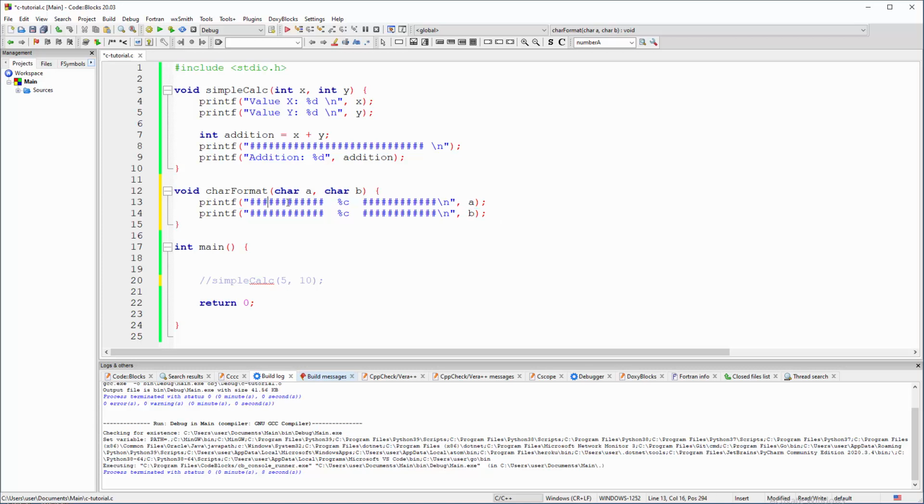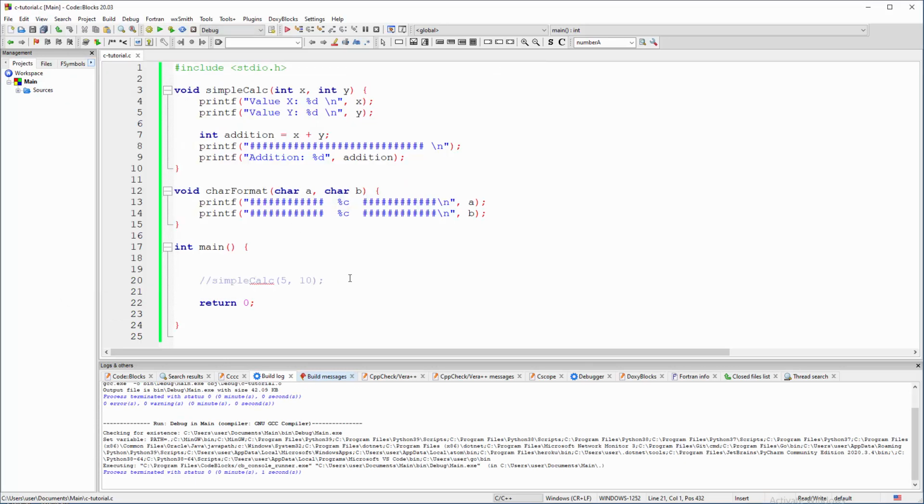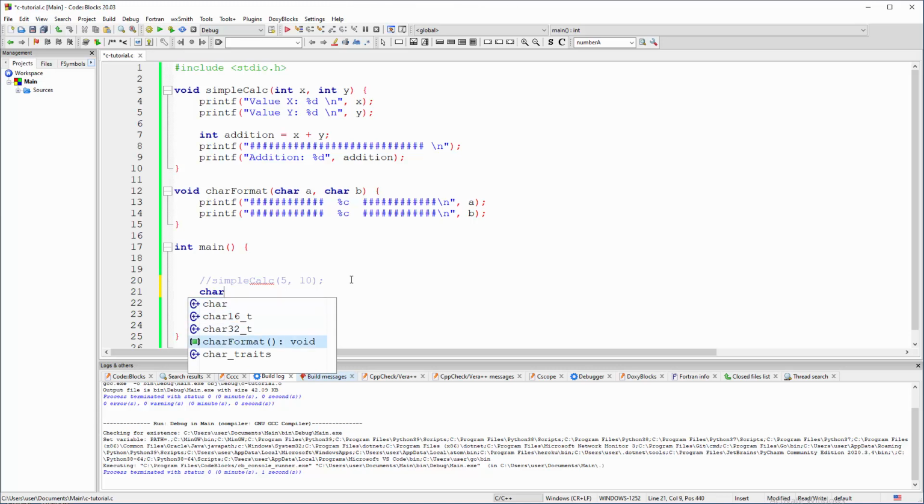Okay, so this is like a custom report, custom operation, and this is grabbing stuff and shooting it into here. This is like a mortar. We are shooting from here into this target. Okay. Again, what's gonna happen? Nothing, because we are not calling this function. So let's call it. What was the name? Character format. Okay, in parentheses, and in here we must state two characters.